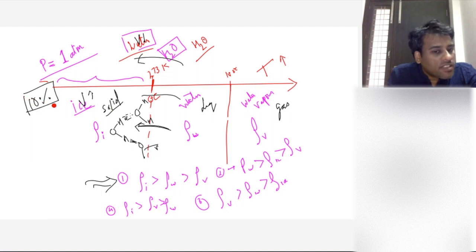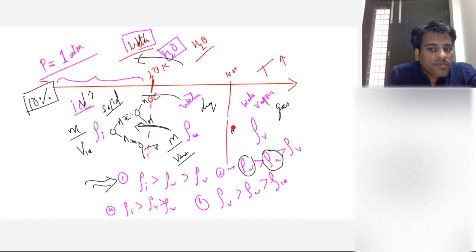The mass is the same, so the volume of ice is more than the volume of water. Clear? So the density of ice will be less than the density of water. Density of water will be more than the density of ice.